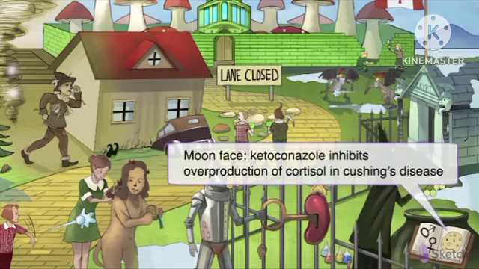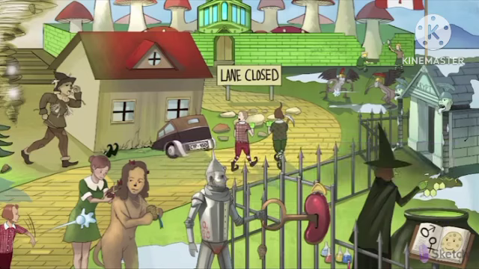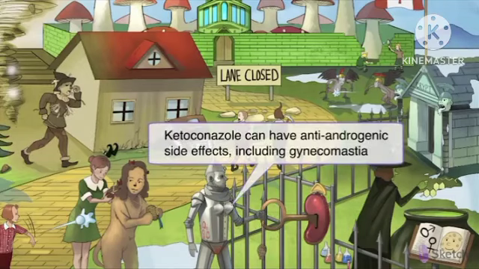Also, the moon face should evoke an image of the moon facies that can occur in Cushing's disease, when ketoconazole can be used to help curb an otherwise overproduction of adrenal cortisol. So remember that ketoconazole puts a lock on steroid synthesis. And put it on that list of drugs that causes anti-androgenic side effects, such as gynecomastia.